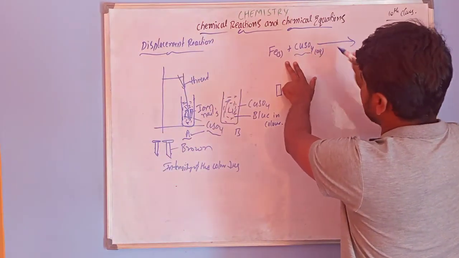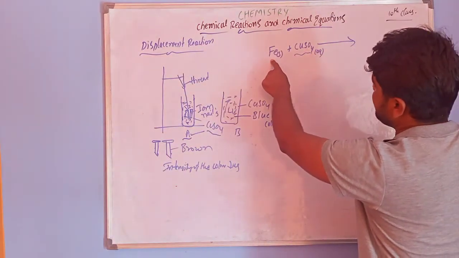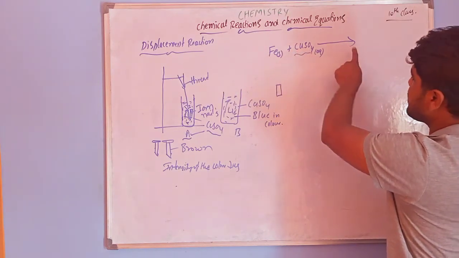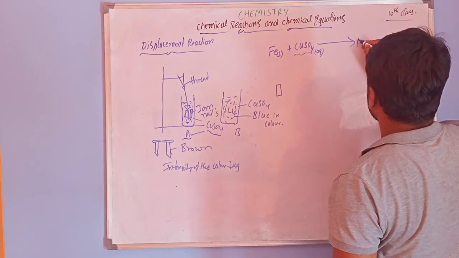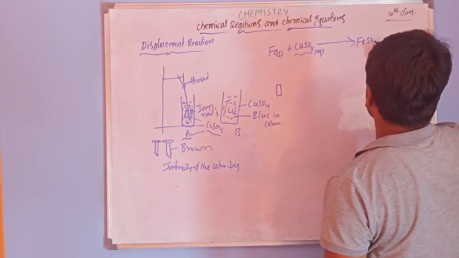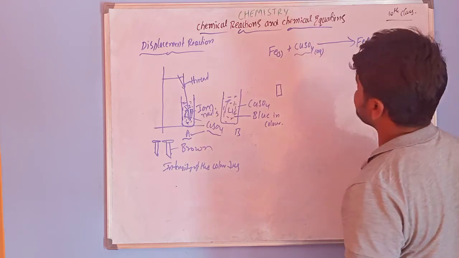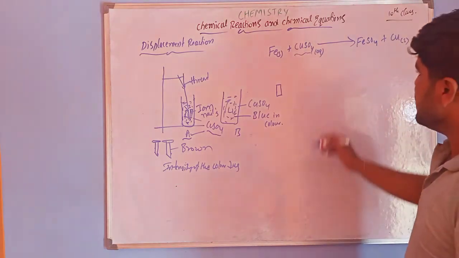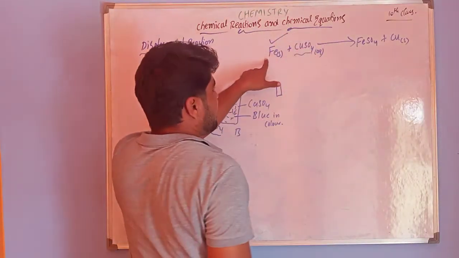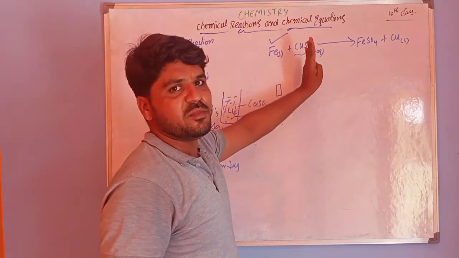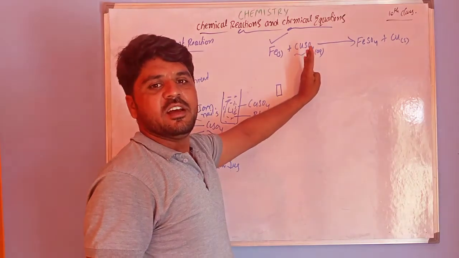Here this iron replaces the copper. So what is the product? FeSO4, and copper is the byproduct. Iron replaces the copper. The sulfate remains in the same position.